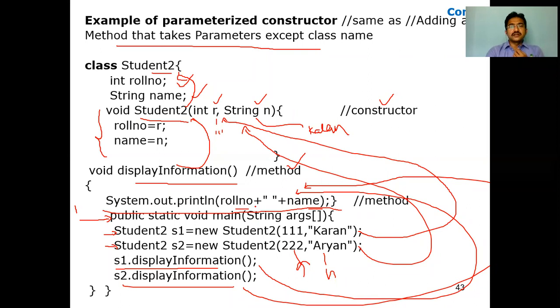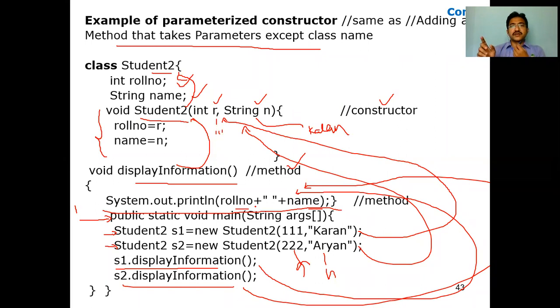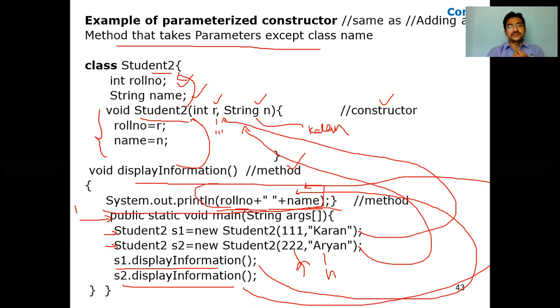To concatenate one output to another, we use the plus symbol, whereas in normal C we use a comma, A comma B comma C. For the addition of 2 numbers it is percentage d comma percentage d comma percentage d, where we separate with commas. Here, when you want to display each member value, you have to concatenate, because everything in Java is treated as a string. That's why it is roll number plus a space, plus the name. We write it like this, and you can run the program in the Java environment.